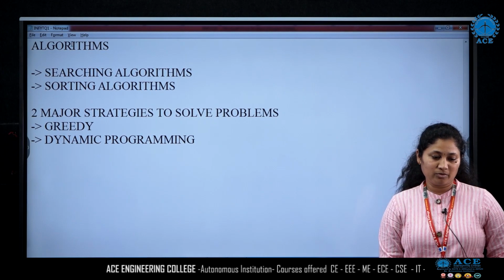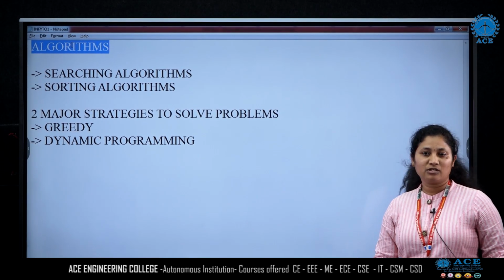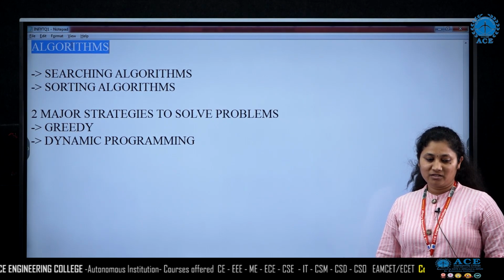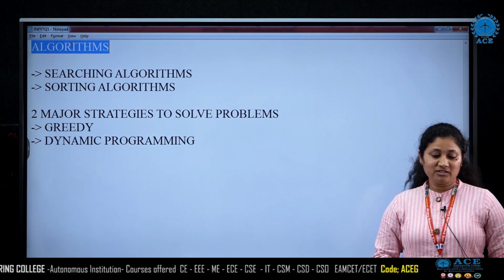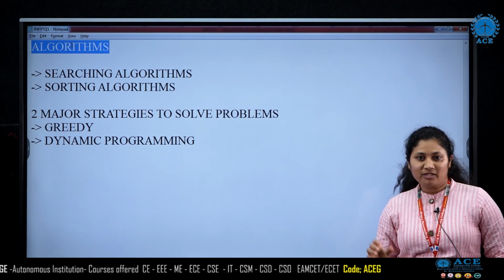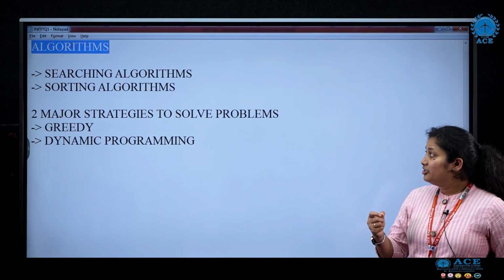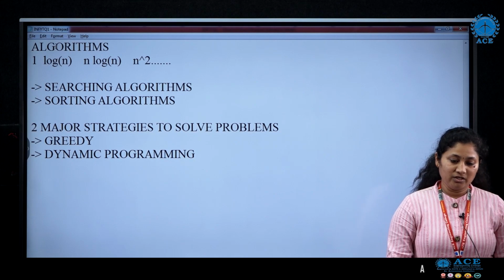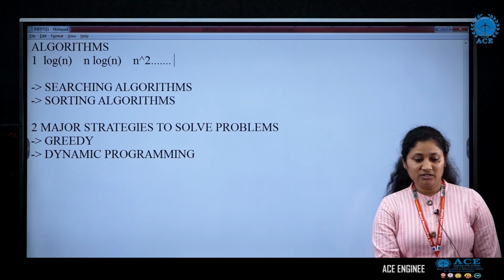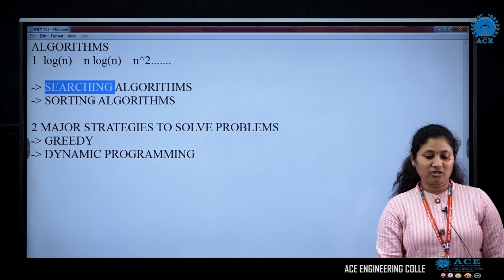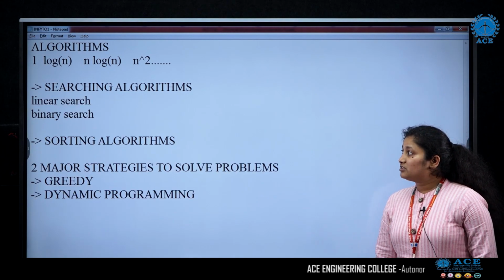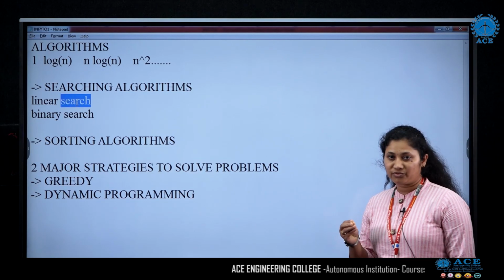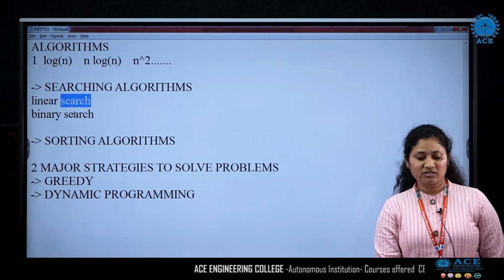Algorithms is majorly about the strategies to solve the given problems. A problem can be solved in multiple ways, but the major thing is how you optimize the code. Optimization is reducing the time taken to solve a given problem. The major concepts covered here are searching algorithms and sorting algorithms: linear search and binary search. Linear search is a brute force technique, and binary search is nothing but divide and conquer.